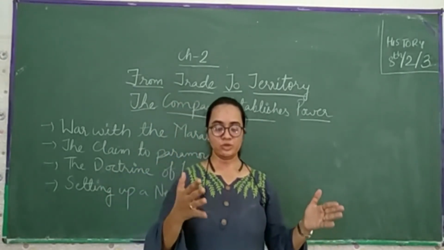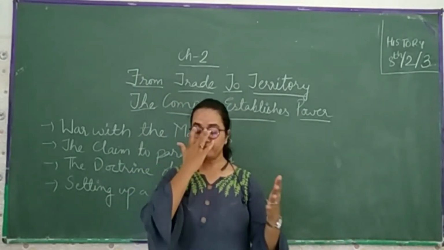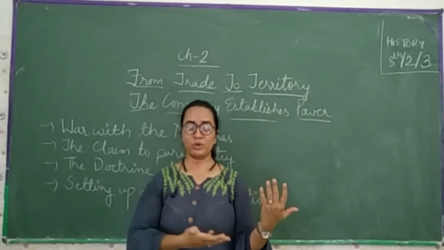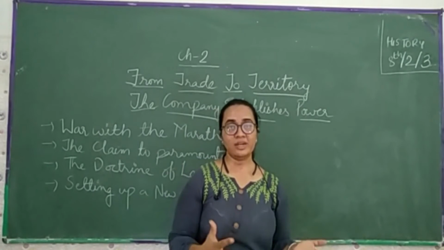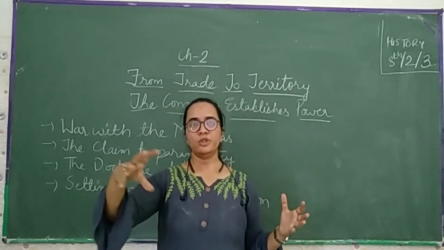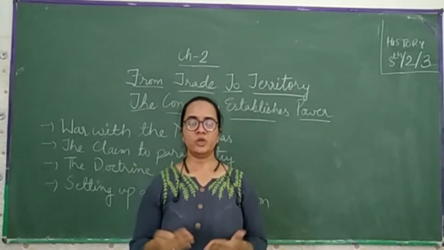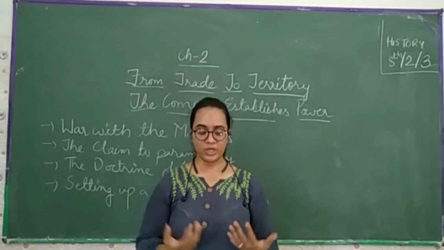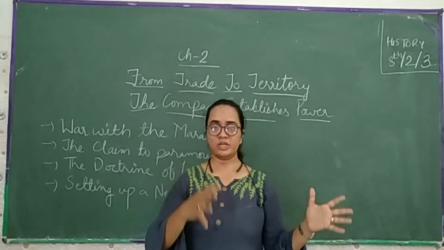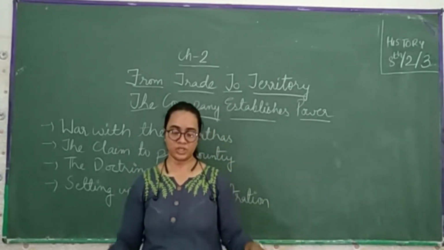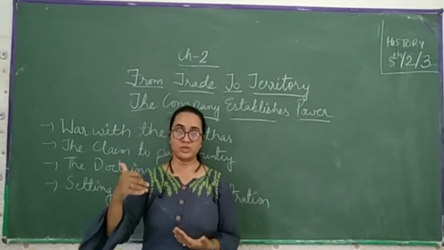So from that, they used to buy those particular spices, or different types of spices, at a cheaper rate, and they used to sell them at a higher price in different parts of the European countries. Slowly and gradually, when they came to know that they were doing this much trade, they had to settle over there. So they started making fortifications, and nearby the fortification they used to settle.